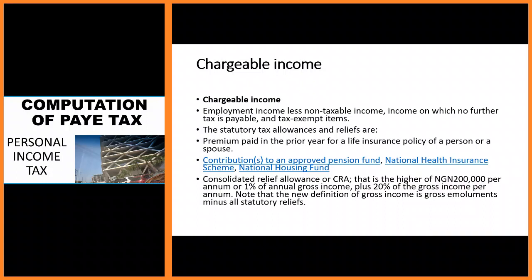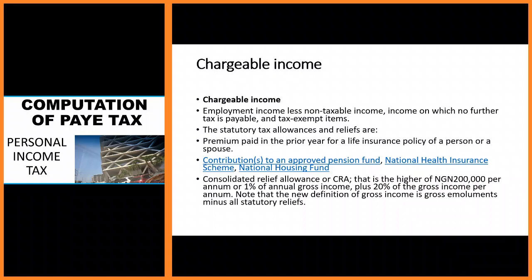Having said that, the second question posed is how to determine chargeable income. So we ask ourselves, what is chargeable income? Chargeable income is the income that you have that, at the end of the day, could be taxed. So from employment income, we are going to subtract your non-taxable income. Some people will have non-taxable income, and we are going to see what they are. Also income on which no further tax is payable, and tax exempt. After we've removed or minus them, we are going to have your chargeable income.